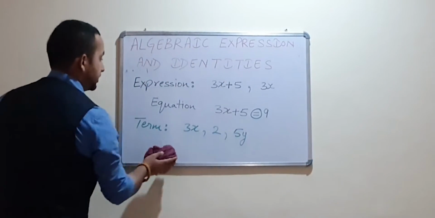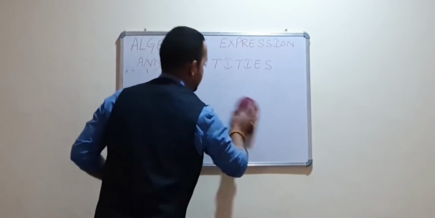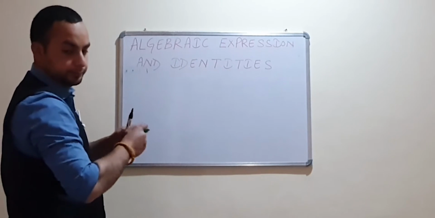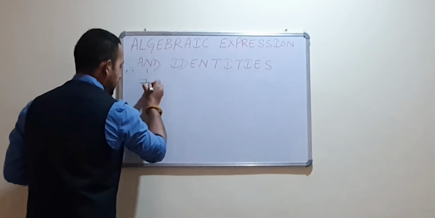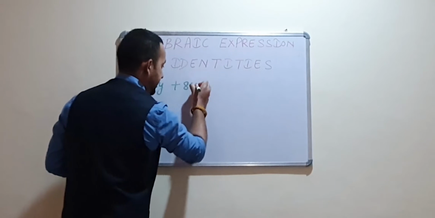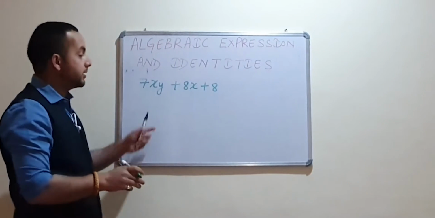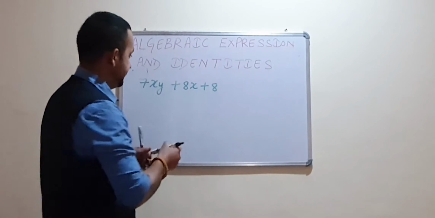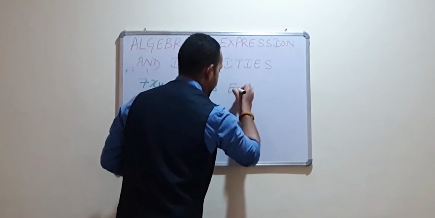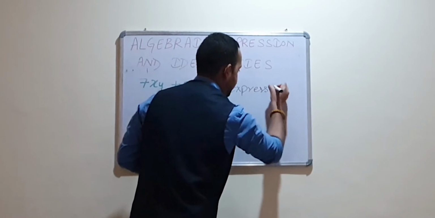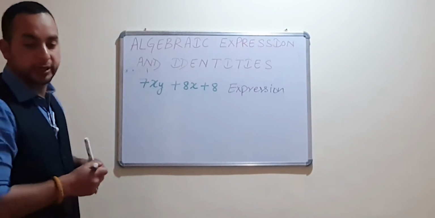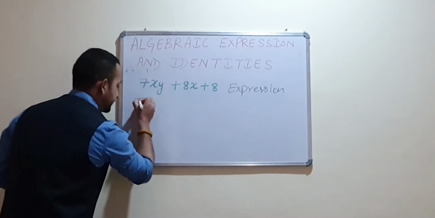7xy plus 8x plus 8 is an expression, right? Now what are the terms of this expression?